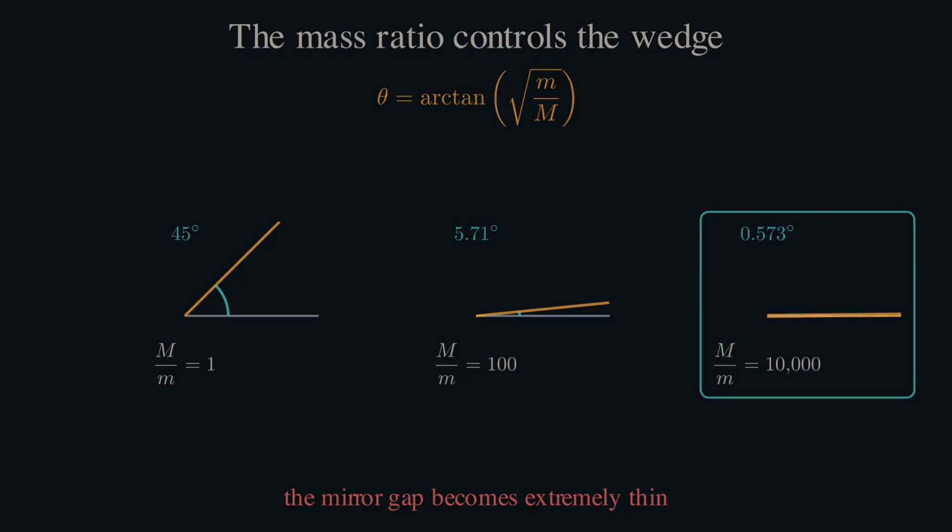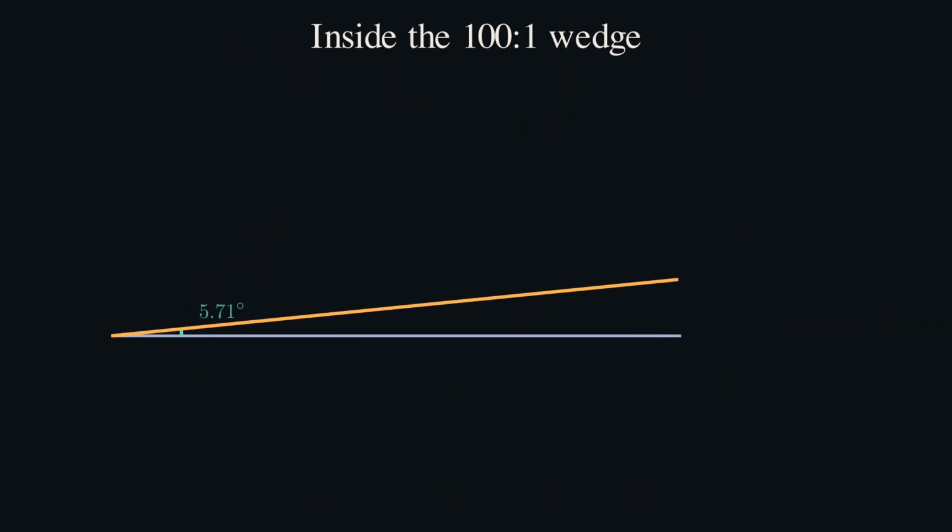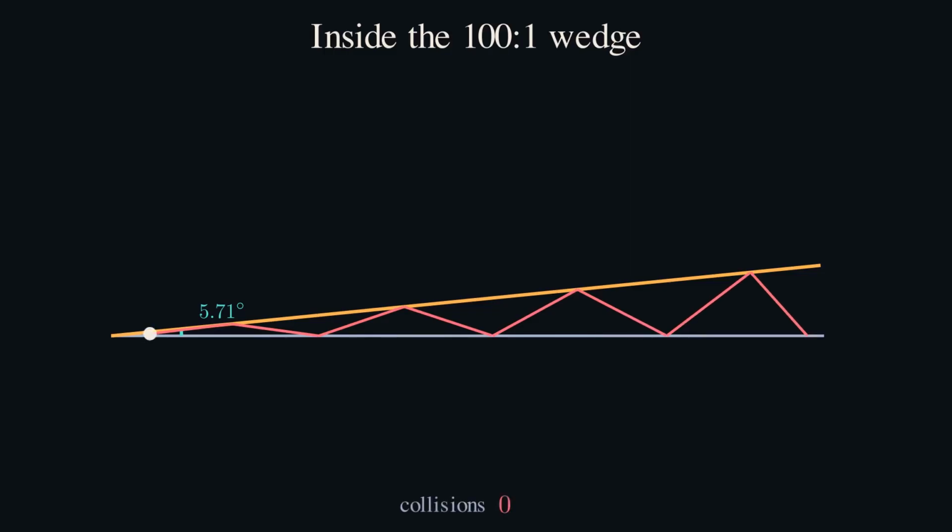Now the collision count no longer seems so ridiculous. A tiny wedge can fit many reflections before the velocity direction escapes, but counting a point ricocheting between two lines is still annoying. Every bounce changes direction, and near the end the path becomes a little nest of zigzags. So use the standard mirror trick.